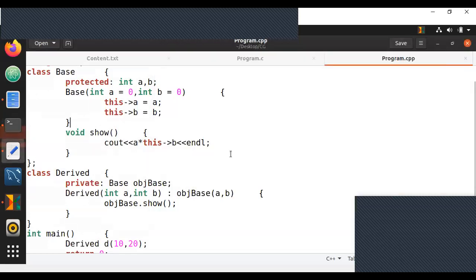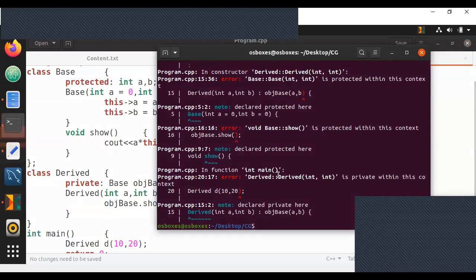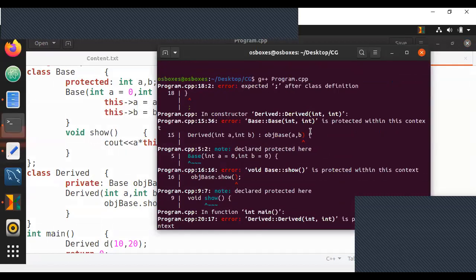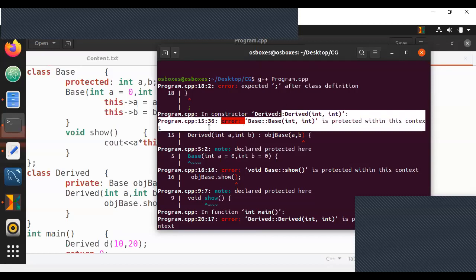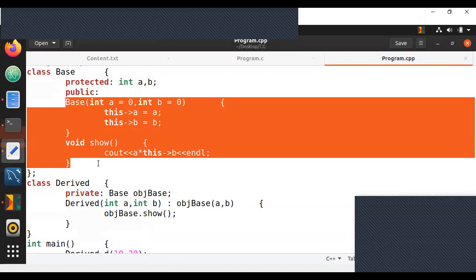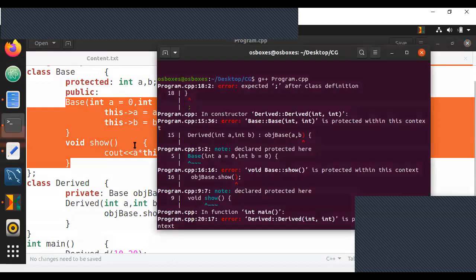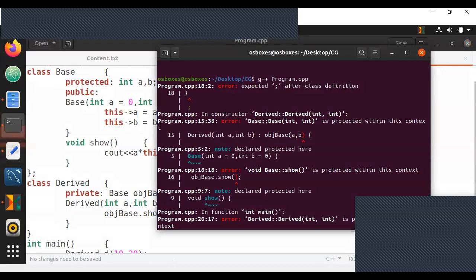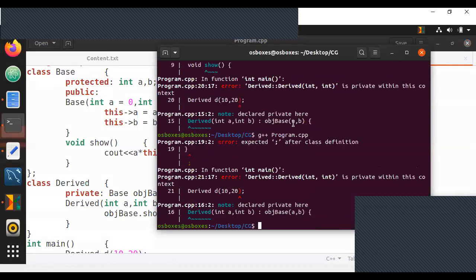First thing, let me save this. After saving this, if you guys observe, first thing, I'm getting this is protected. Since the previous one was protected, I'll make this as public. I'll make sure this is public because remember, I have not inherited base class into derived class. It's just not inherited yet. So I'm just making it as public because of that reason. So now let me compile.